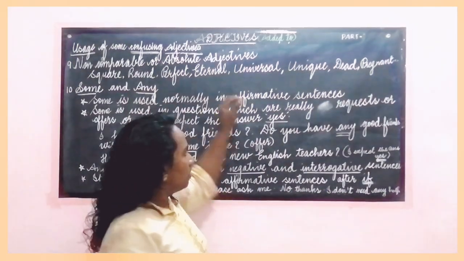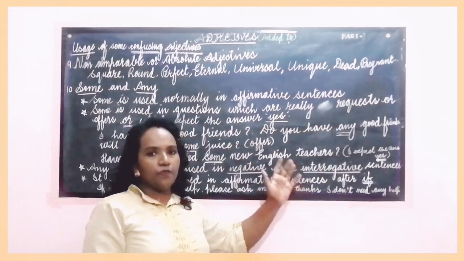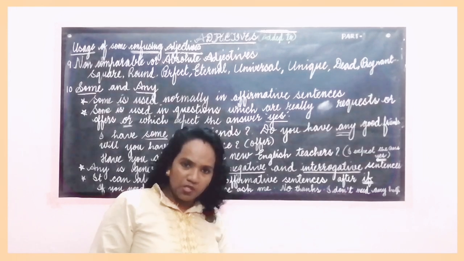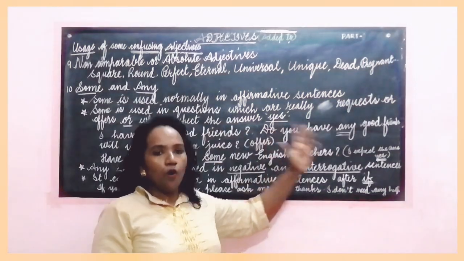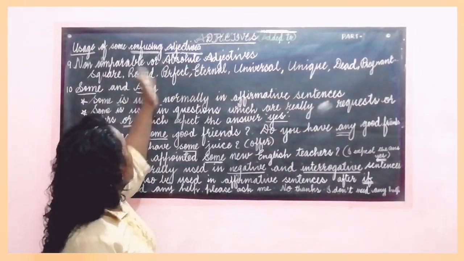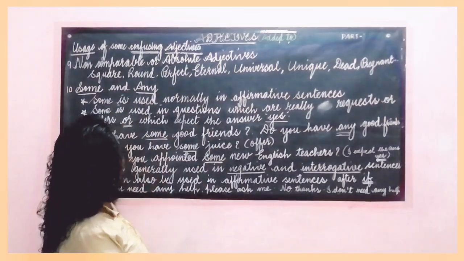So these are a few examples we have taken. There are many words. You can check Wikipedia or some other source, and look for all the words which cannot be compared. Those words are called the non-comparable or absolute adjectives.